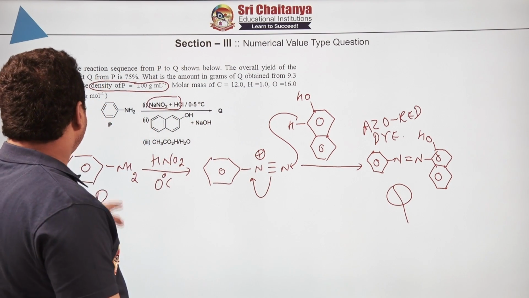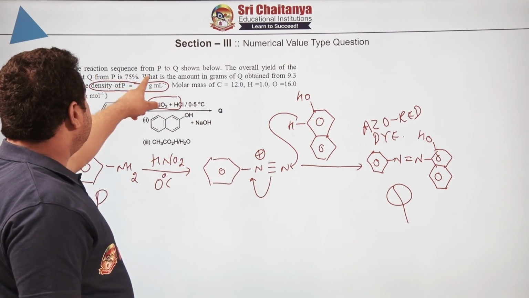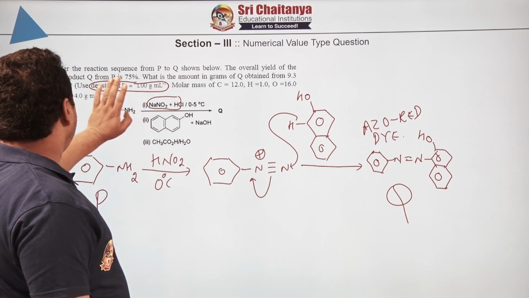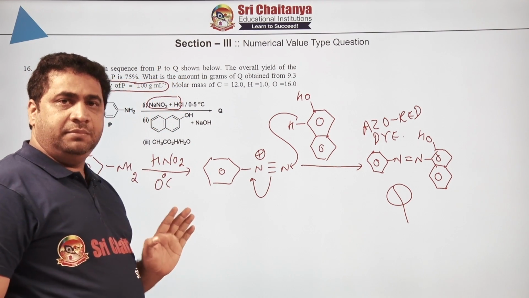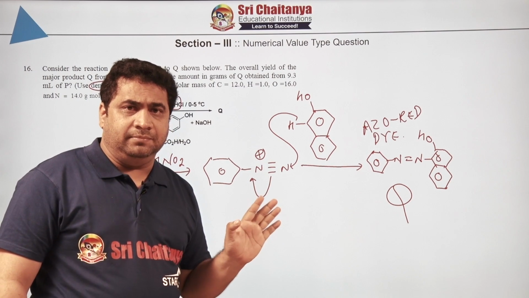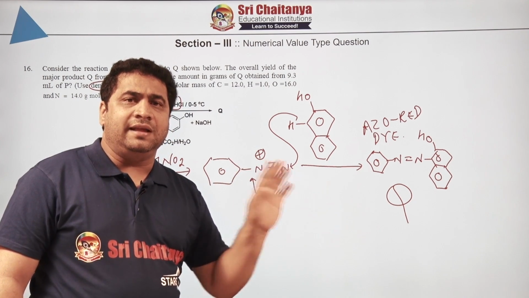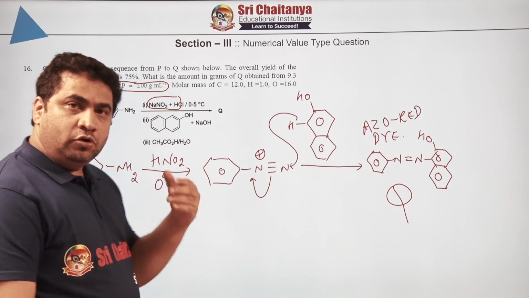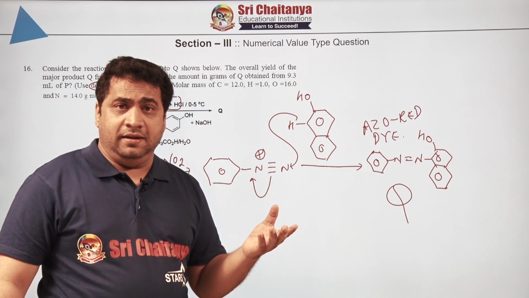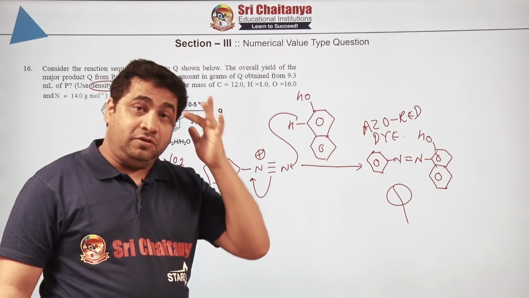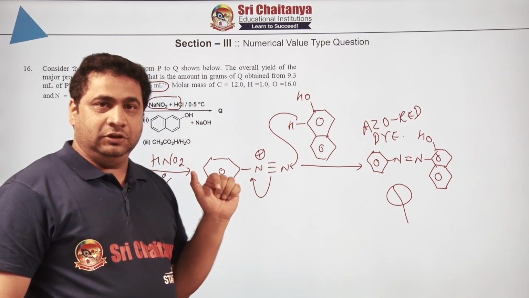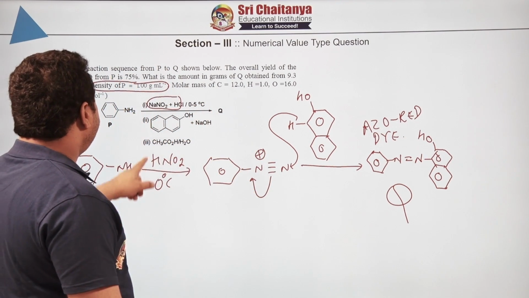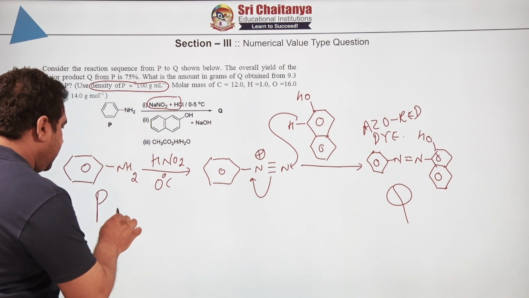Now what is it saying? Consider the reaction sequence from P to Q. The overall yield of the reaction is 75%. It means 100% product didn't come, 25% is not reacted or left like that only. Only 75 has come. Like you wrote an examination and got 75 marks, that means you did 25 wrong. Okay, like that.